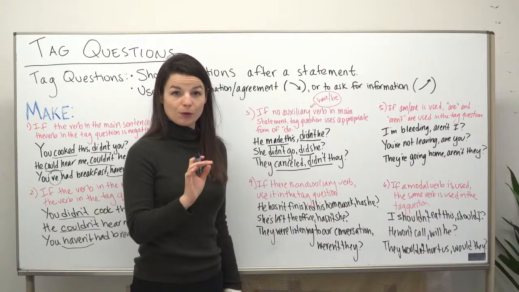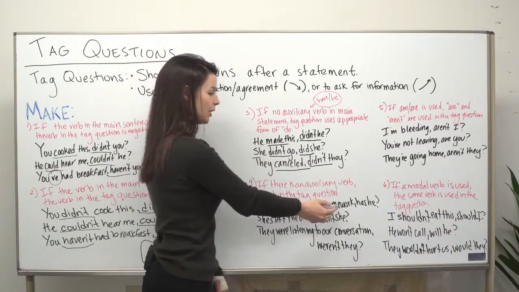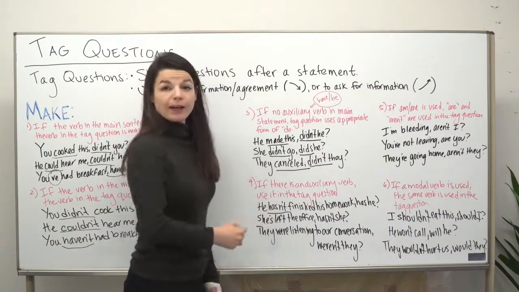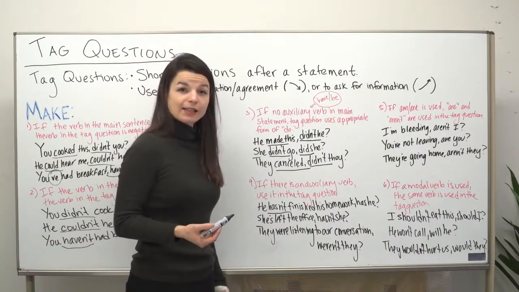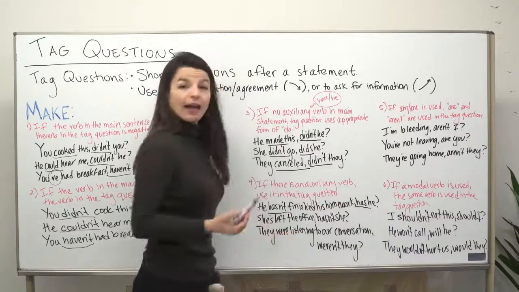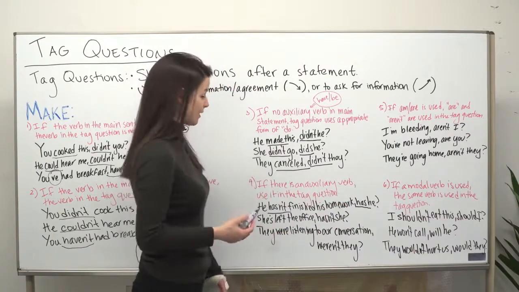So, for example, he hasn't finished his homework, has he? Here the auxiliary verb has is used, but I have the negative form. He hasn't finished his homework. So I need to match this with the positive, has he? He hasn't finished his homework, has he?